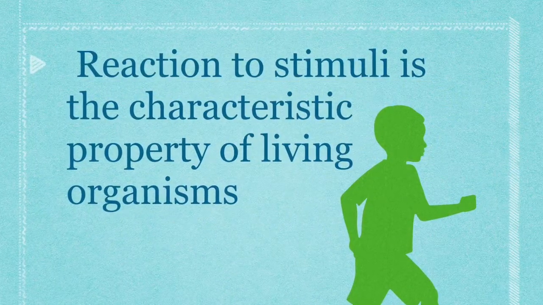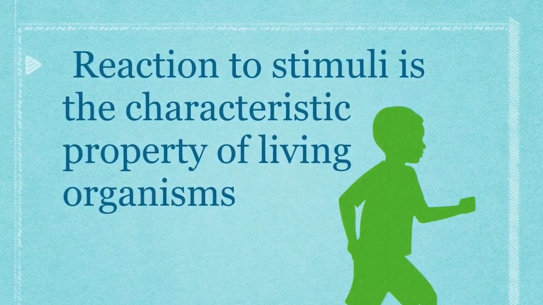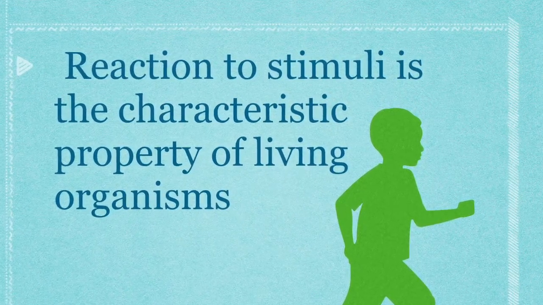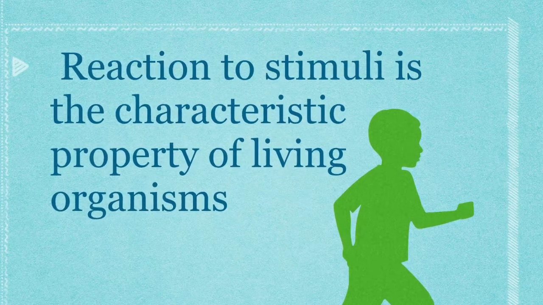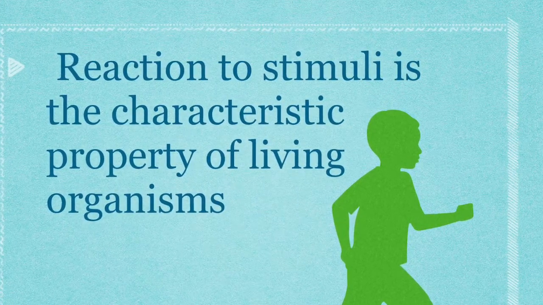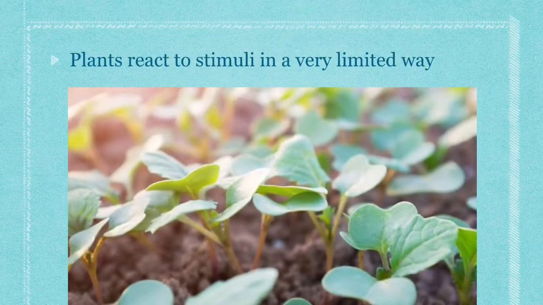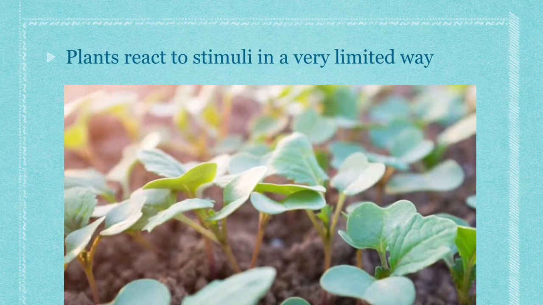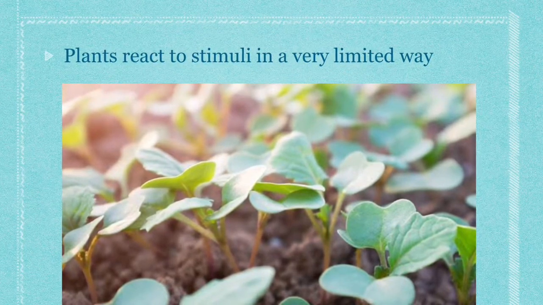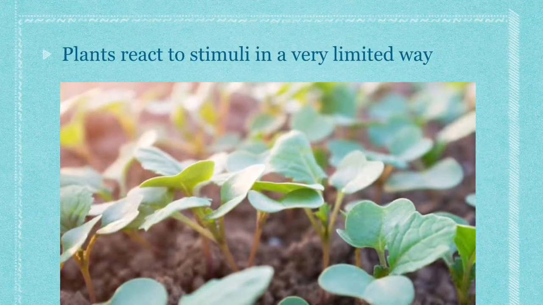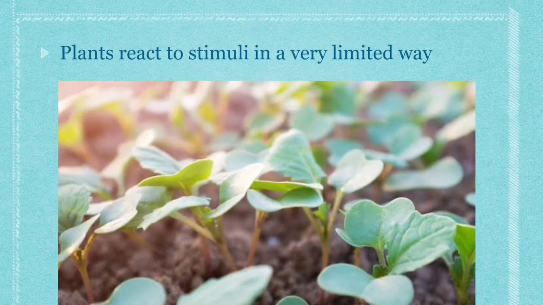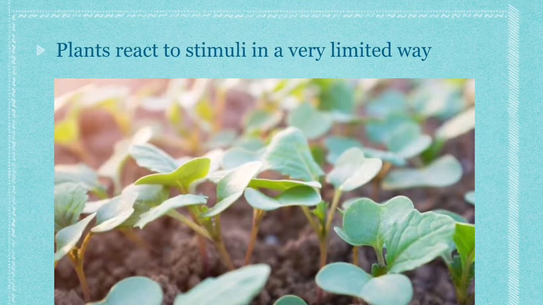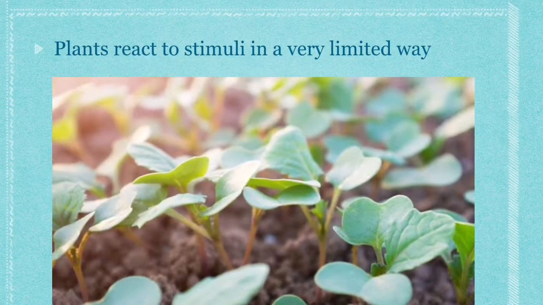From the above discussion, we conclude that the reaction to stimuli is a characteristic property of living organisms. Both plants and animals react to various stimuli around them. But the method of reacting to stimuli is not similar in plants and animals. They react to stimuli in different ways. For example, plants bend towards light, but animals do not bend towards light.